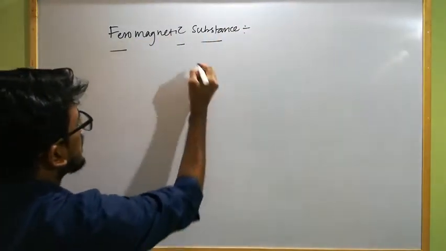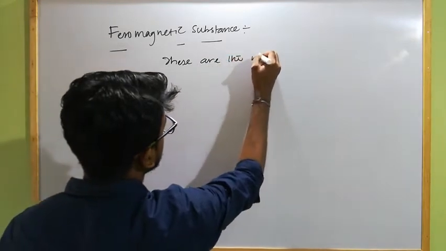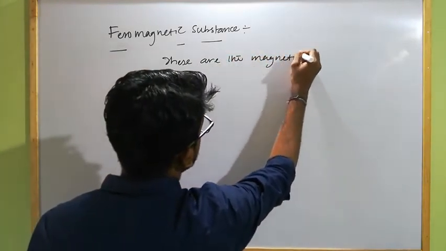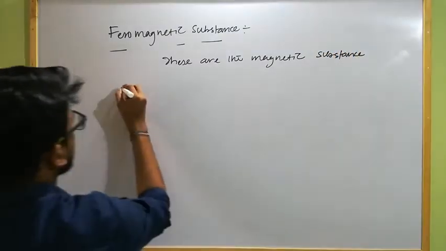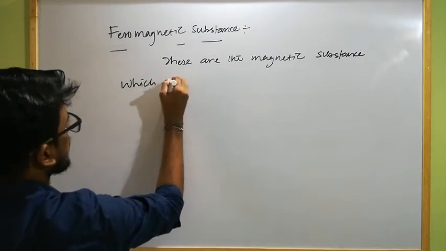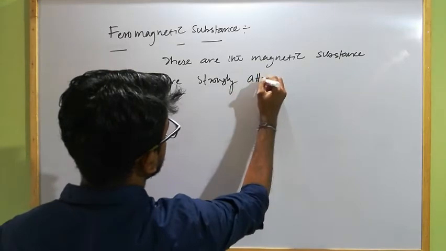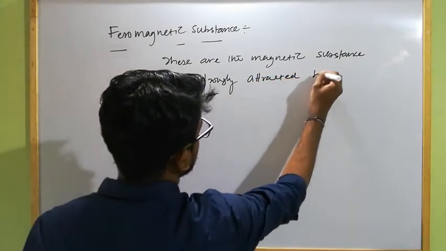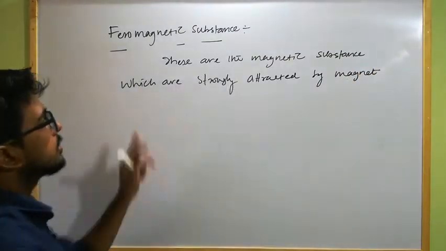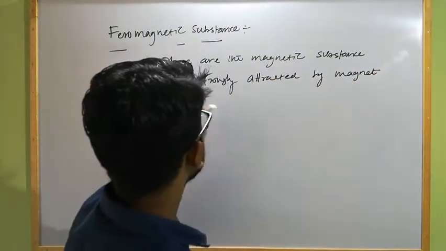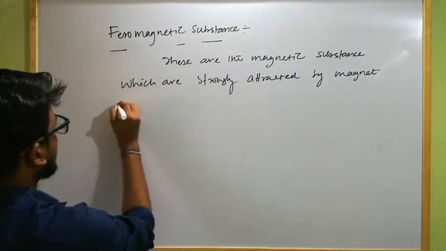So basically these are the magnetic substances which are strongly attracted by a magnet, and they have a large number of free electrons.